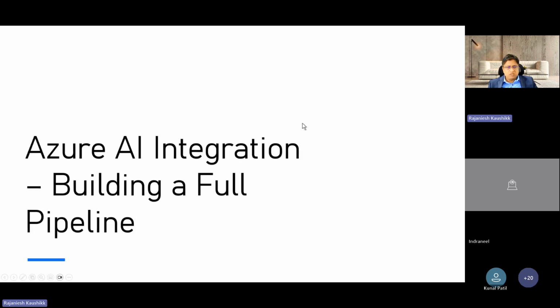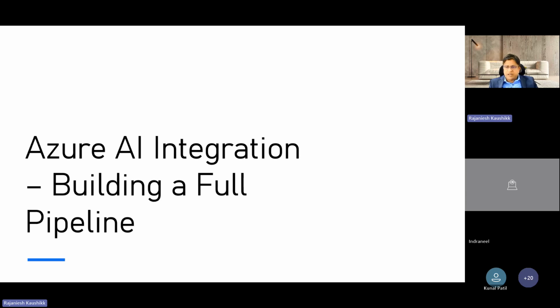Now, what is Azure AI integration? The combination of Azure OpenAI, prompt flow, plugins, and Azure functions creates a very robust architecture, or ecosystem, for executing these complex agentic workflows. And in this, we are going to learn how we integrate these components together to make a very scalable solution for various, very varied requirements, right?